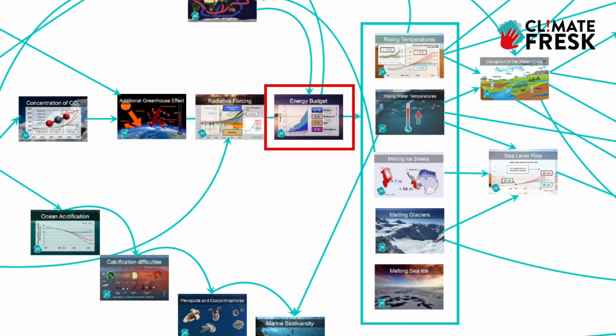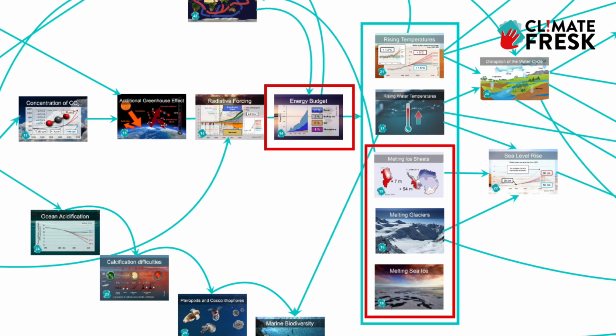Overall, the radiative forcing is net positive at 2.8 watts per square metre, i.e. we are trapping more of the sun's energy than before pre-industrial levels. This means that more energy is absorbed by the Earth, and the energy budget explains where that additional energy is being distributed. Primarily, it's going into the oceans, which then of course increases the temperature of ocean waters.